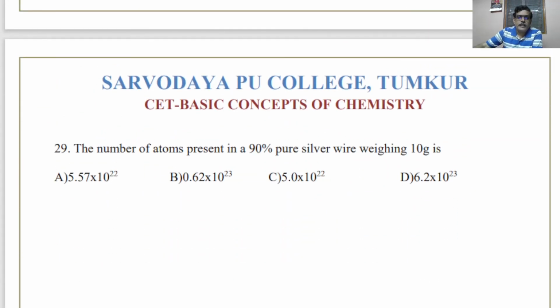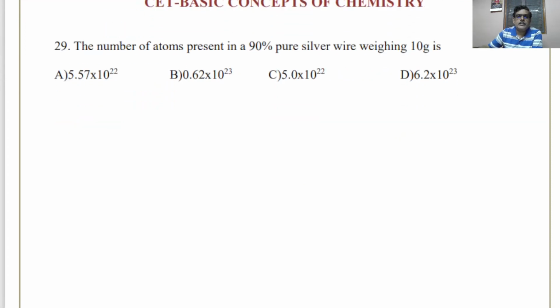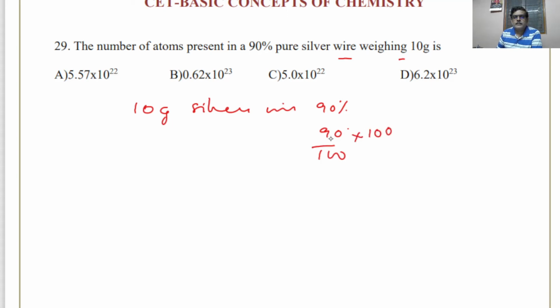The number of atoms present in 90% pure silver wire weighing 10 gram. So you are given 10 gram of silver wire and it is 90% pure, means 90% of 10 gram is silver. So the mass of silver in the given wire is 90% of 10 grams. So that will be 9 gram.